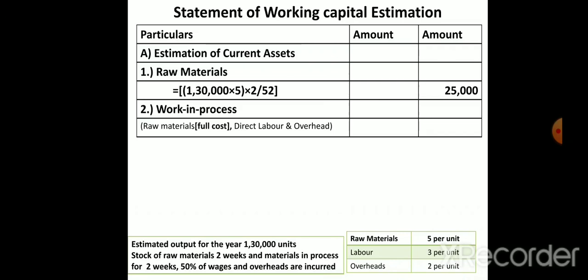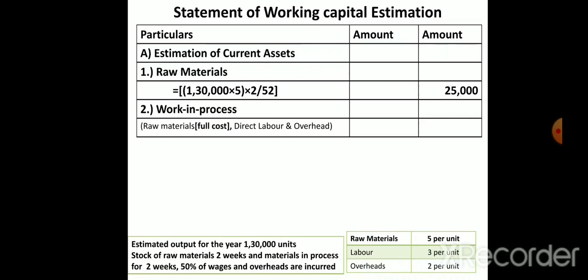First we consider raw material. In the adjustment, they have given that the stock of raw material is 2 weeks and material in work in progress is also 2 weeks. So work in progress will also take only 2 weeks. Under work in progress, for raw material, labor and overhead we take the same time, but the per unit value will differ.